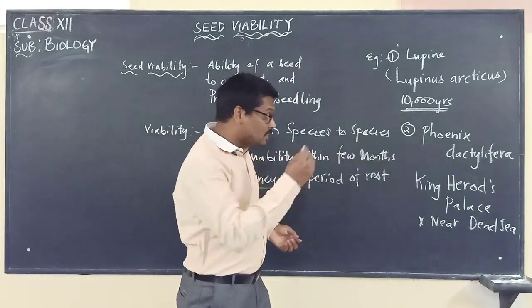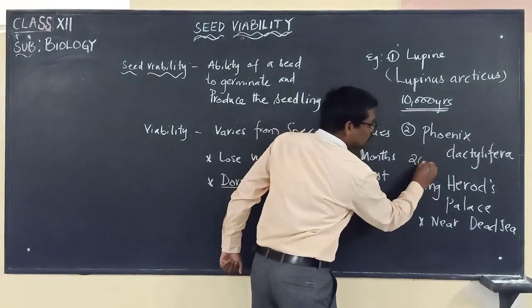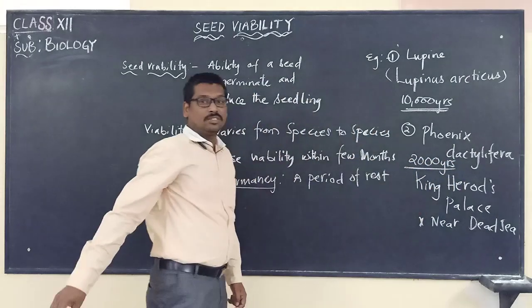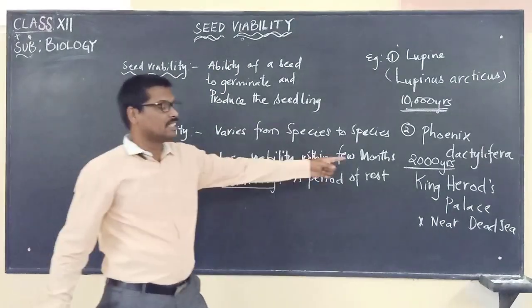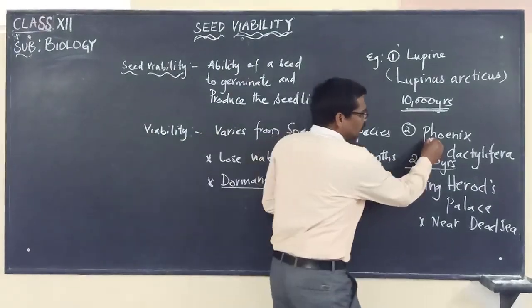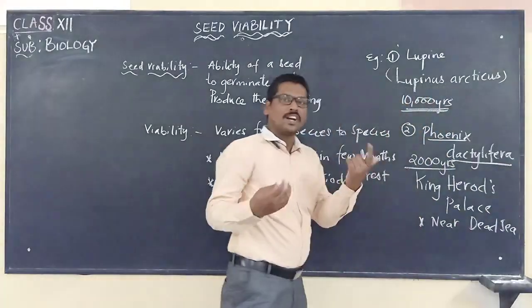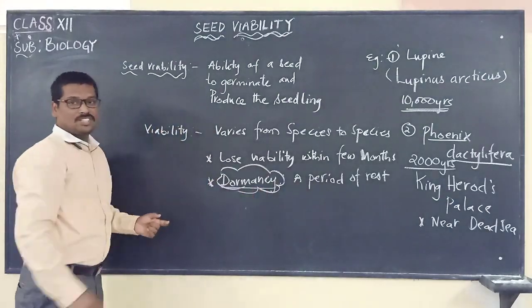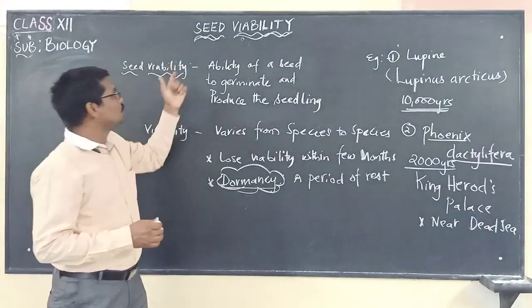At an estimated record of 2000 years, these seeds started to germinate and bear flowers. All these 2000 years, the Phoenix dactylifera seeds were in the dormancy stage. So this we are saying as what?